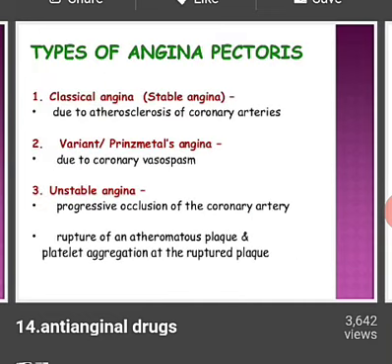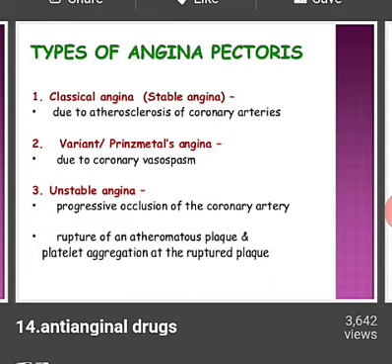So here are some types of angina pectoris. There are three types: classical angina, which is known as stable angina; second is variant or Prinzmetal's angina; third is unstable angina. Classical angina, also known as stable angina, is a type of attack that occurs at the time of exercise, emotions, or eating. Means when the person does any motion activities frequently, at that time the person gets this attack, which is known as classical angina.